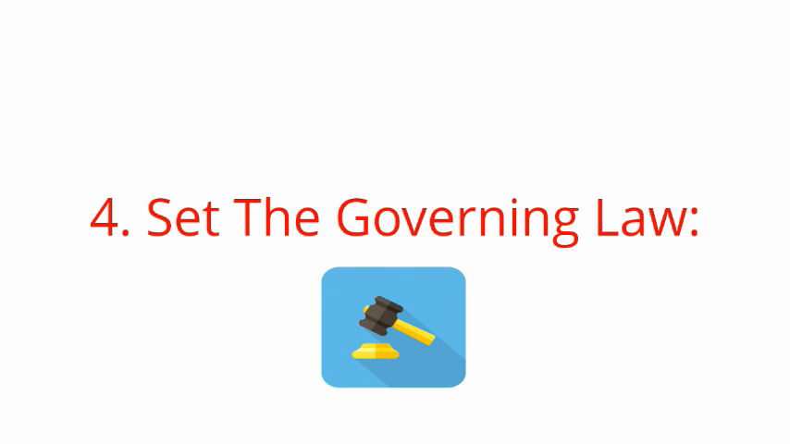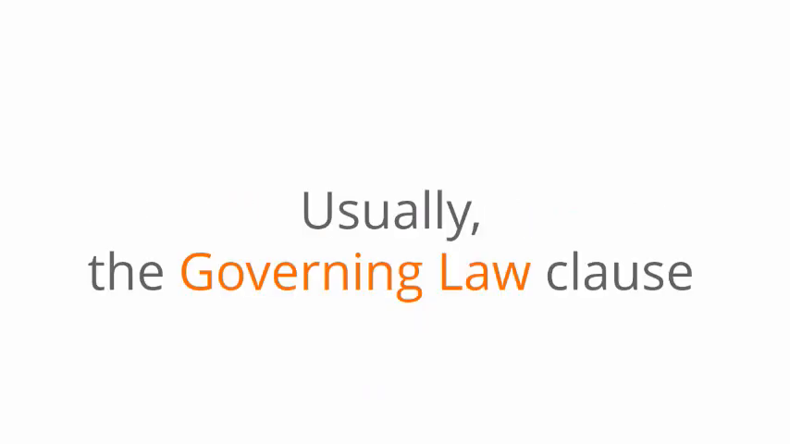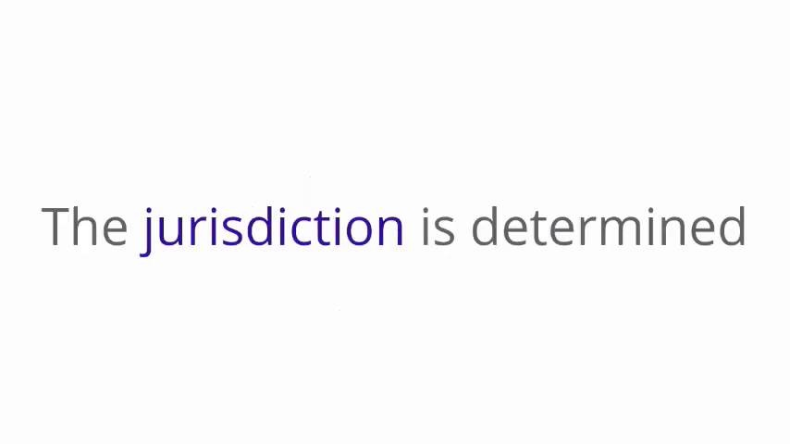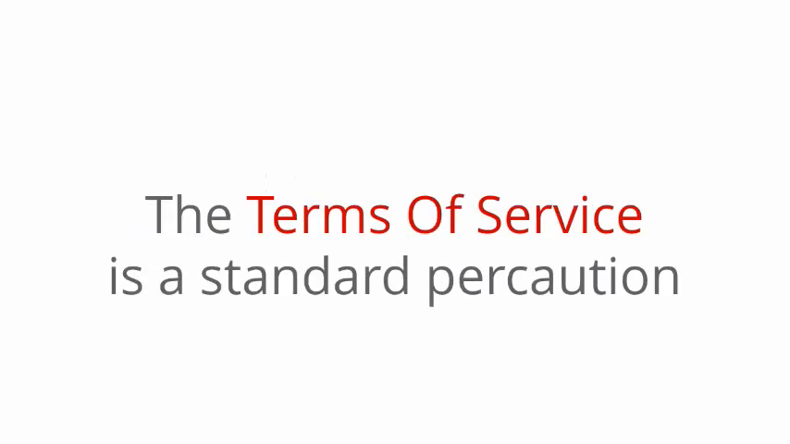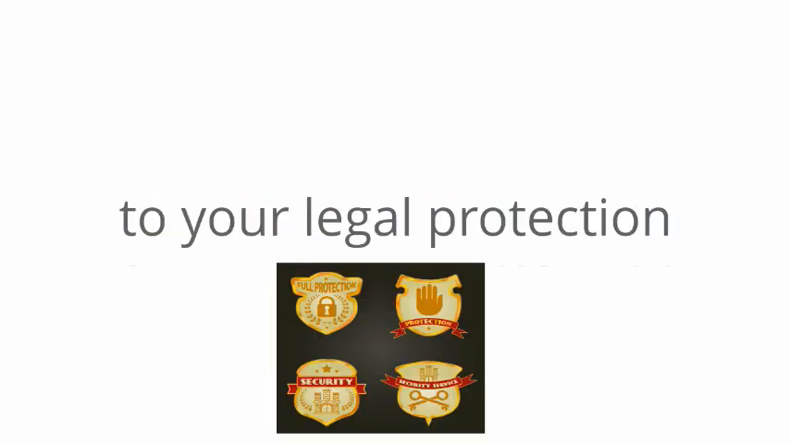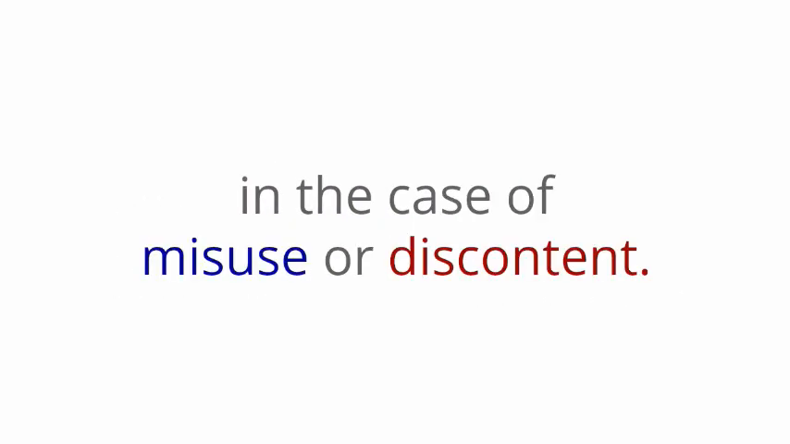Set the governing law. Usually, the governing law clause of a Terms and Conditions section refers to the jurisdiction of the stated terms. The jurisdiction is determined by the city and state or country of where your business is registered. The Terms of Service is a standard precaution to your legal protection in the case of misuse or discontent.